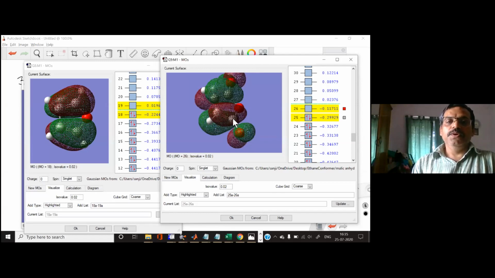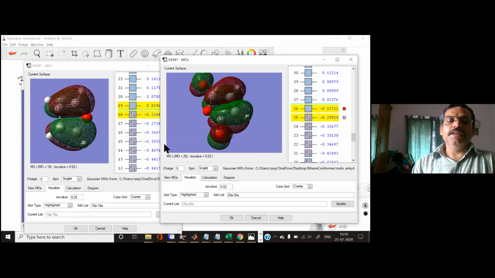But if you rotate this molecule by 180 degrees, then in that case the atom will interact with this one, but at the same time you will have the interaction between this carbonyl group molecular orbital with the other carbon.